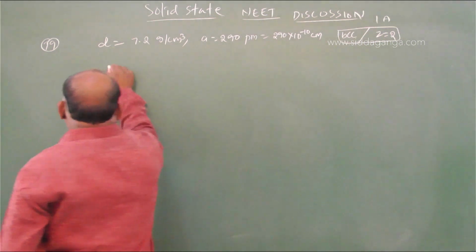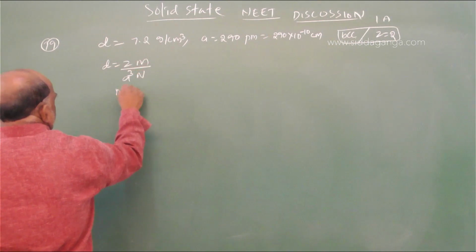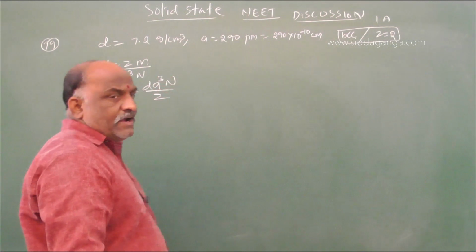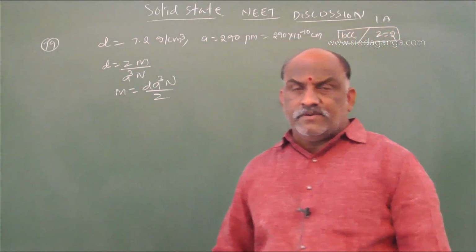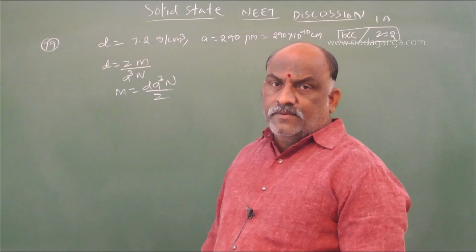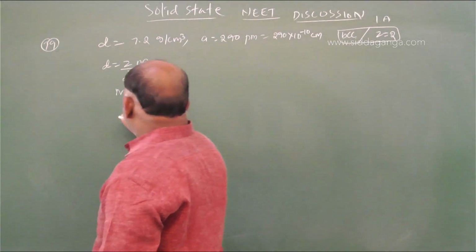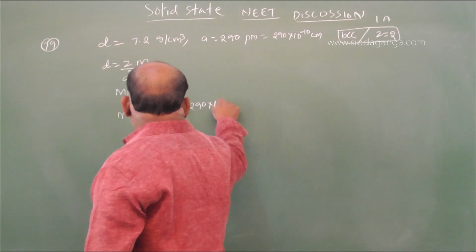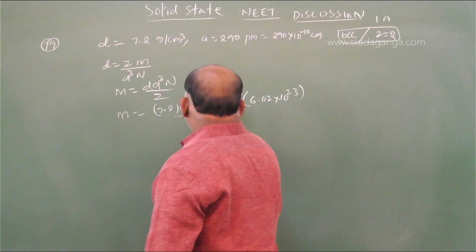What is the formula? d is equal to ZM by a cube N. Then M is equal to d a cube N by Z. We find M because we have to calculate the number of atoms present in 30 grams of the sample of chromium. So M is 7.2 into 290 into 10 power minus 10 whole cube into 6.02 into 10 power 23 divided by 2.